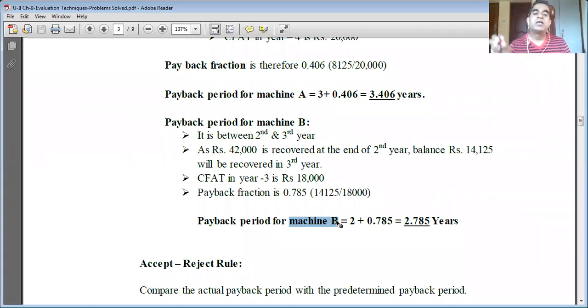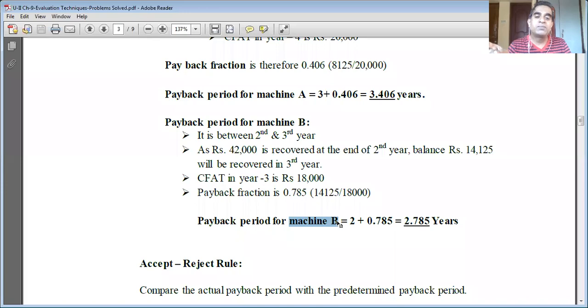At this point I'd like to recall that I asked you a question in accounting rate of return. The total benefits from both machine A as well as machine B were the same.